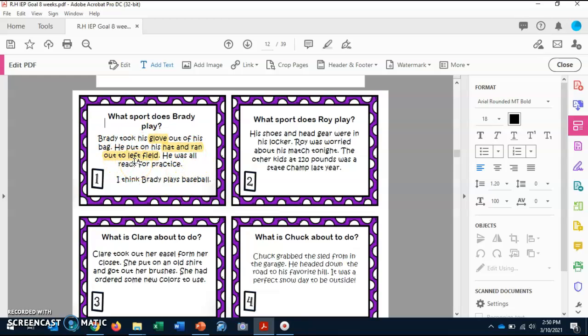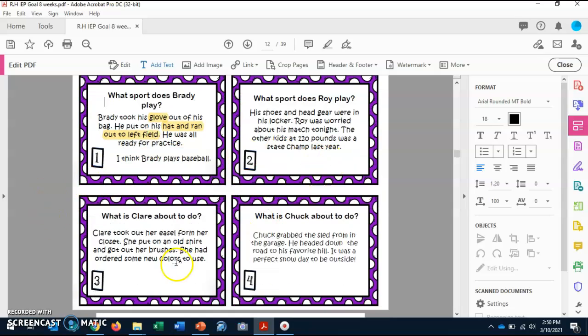Does it tell us that he actually does play baseball? No, right? Good job. They do not. But we are using clues from the text and things we already know and combining them together to make our inference. So awesome job. Now you will do the rest on your own.